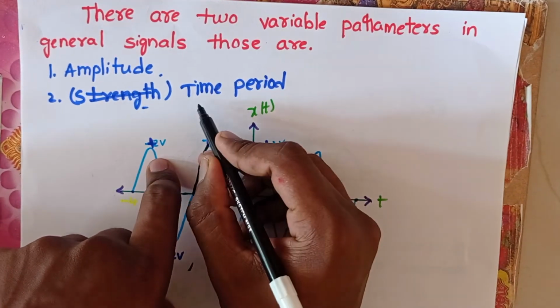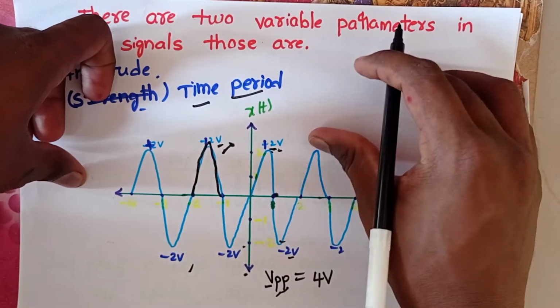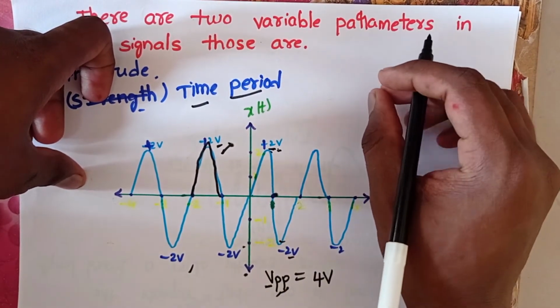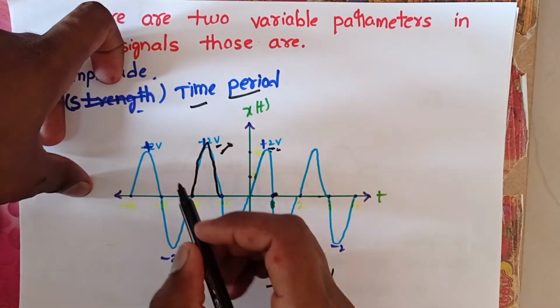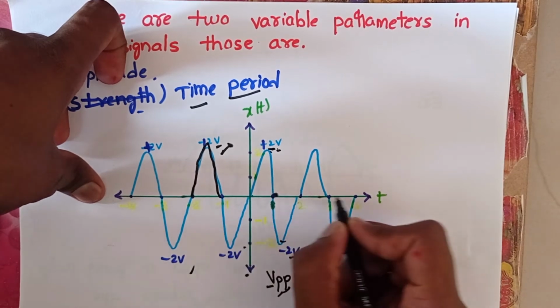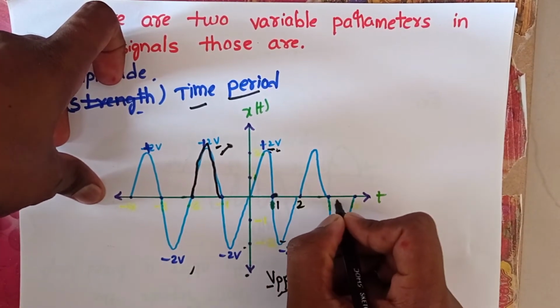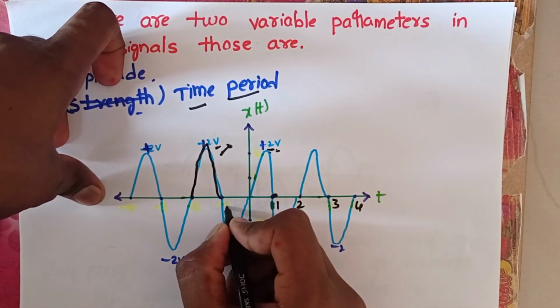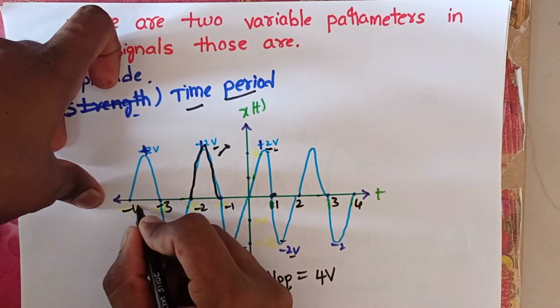Okay, and the next thing is time period. This is one of the important parameters for analyzing signals. Consider here, suppose this is the time axis. Here 1, 2, 3, 4, and here also minus 1, minus 2, minus 3, minus 4.